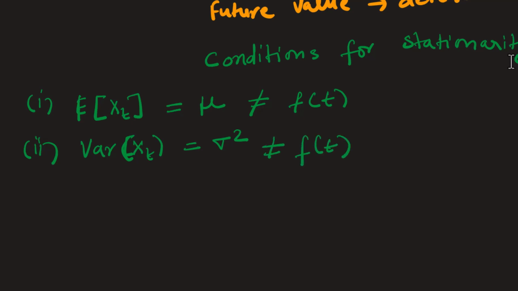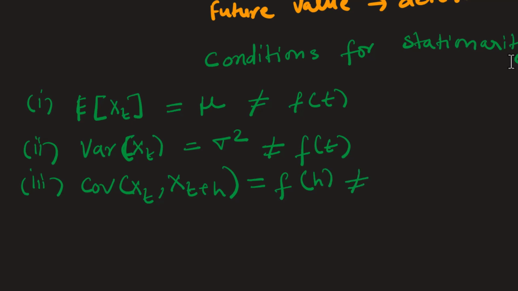time. And the third condition is that the covariance between any two lags at particular time t and t plus h is only a function of the relationship between those lags and not a function of time.